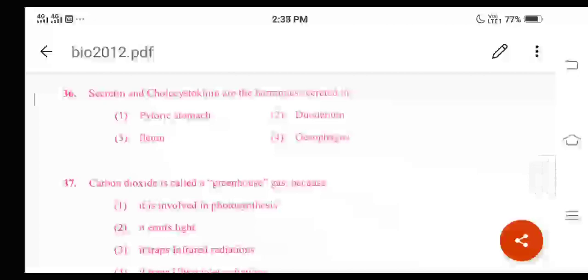Remember, cholecystokinin and secretin are peptide hormones. We call them the peptide hormones, and these are the hormones of the gastrointestinal system.